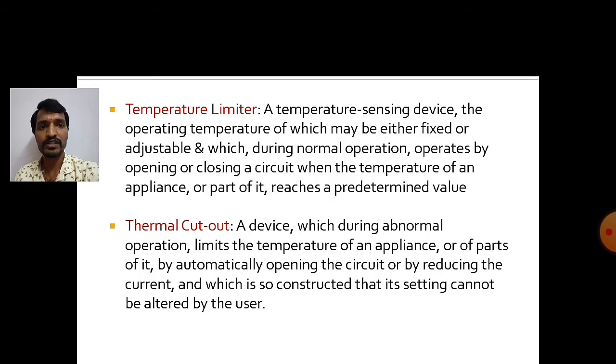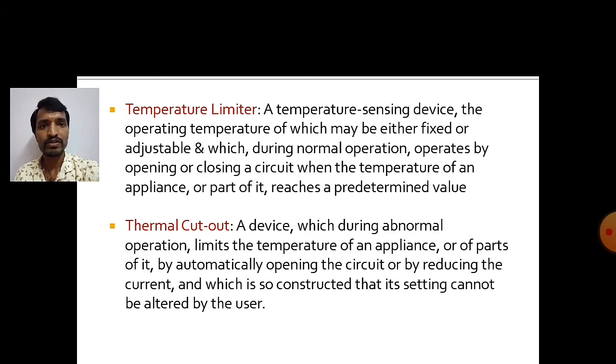Next, temperature limiter. If any appliance is operating, there will be a rated value and also a rated temperature. The grace period will be 120% of the rated temperature, that is 120% into the rated temperature.